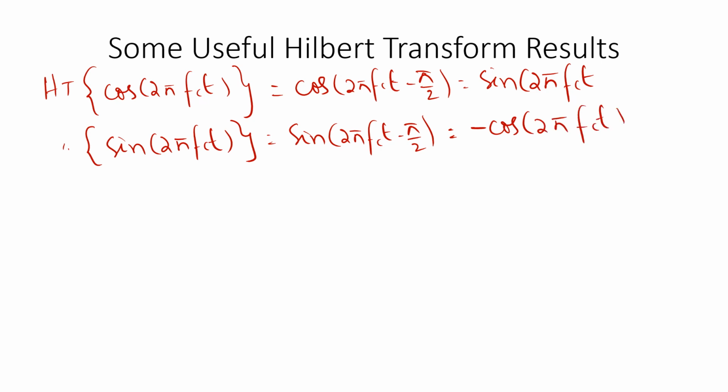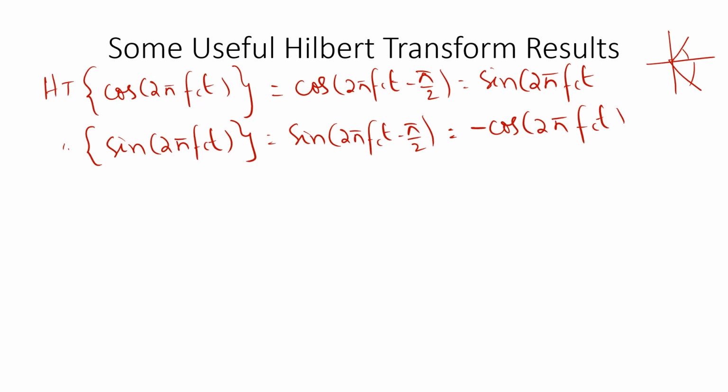The reason is we can interpret it in many ways. One is, if the angle 2 pi fct is in the first quadrant, then 2 pi fct minus pi by 2 will be in the fourth quadrant. In the fourth quadrant sine is negative, so because of that it is minus cos 2 pi fct.